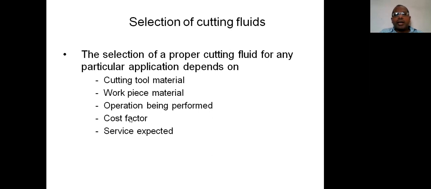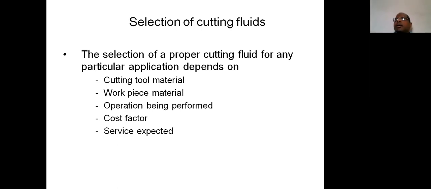If we are using an unwanted or different type of cutting fluid, then it leads to a reduction in the service. So service expected is also very important in choosing the cutting fluid. Service expected here means not years or months. Generally, a cutting tool is supposed to perform its cutting operations for a minimum of 2 to 3 days.